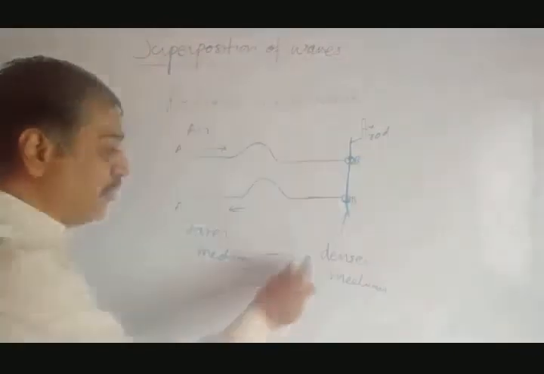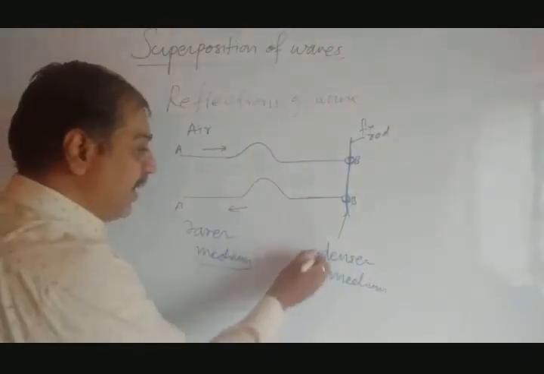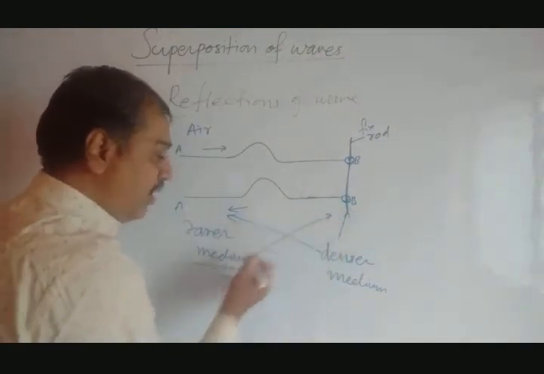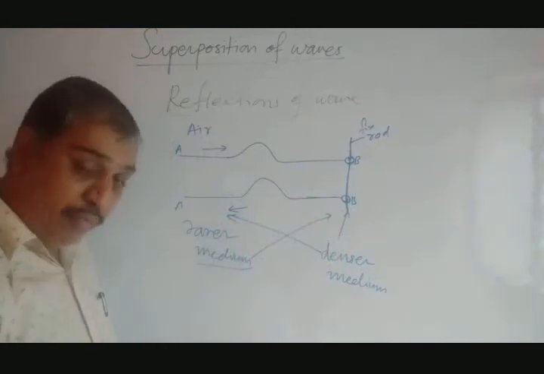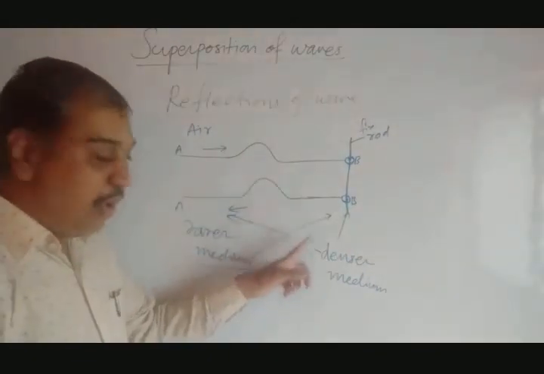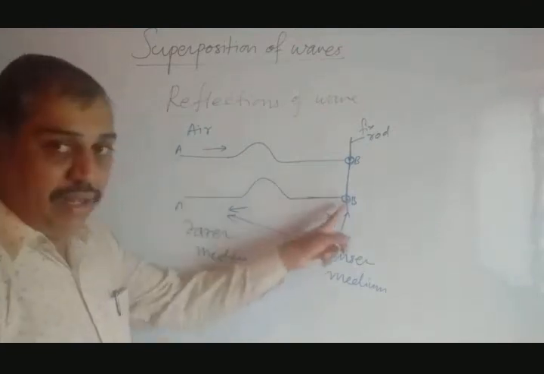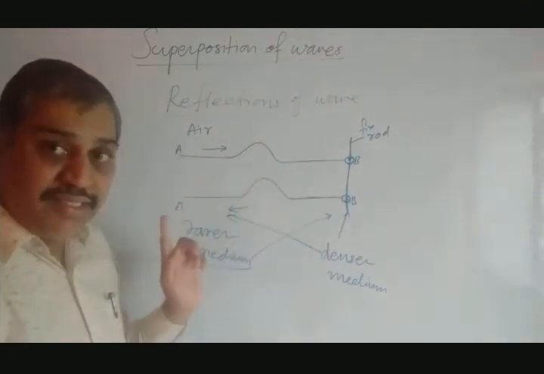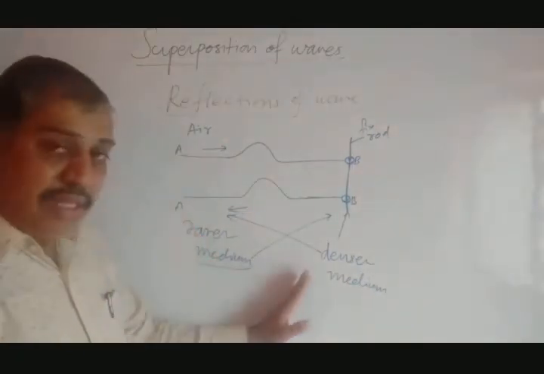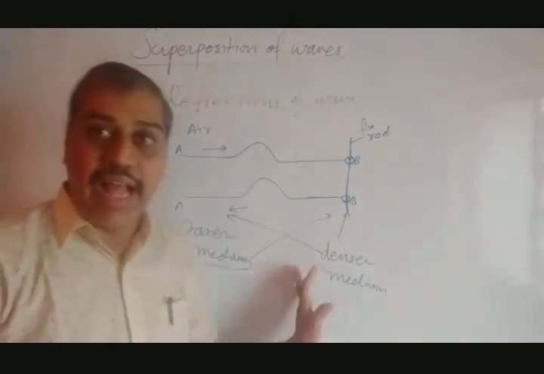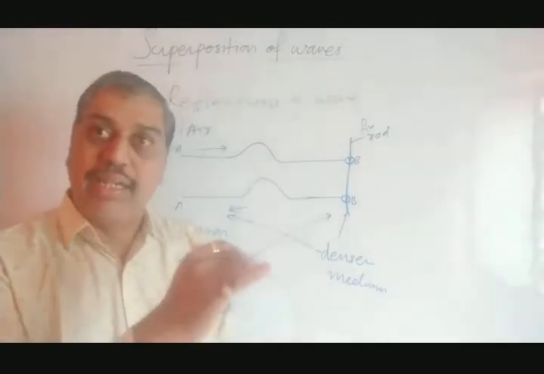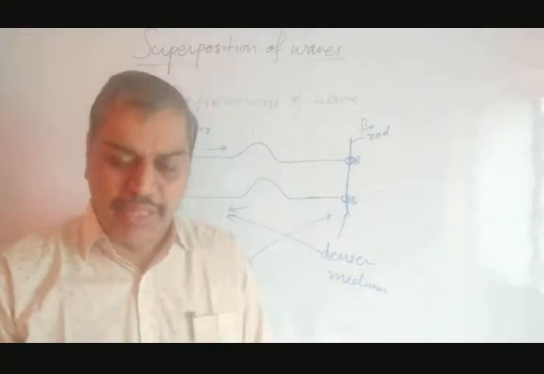Now it is exactly opposite: this is the rarer medium and this is the denser medium. The wave is moving from denser to rarer, and a crest will be reflected as a crest. But when the wave moves from rarer to denser, a crest will be reflected as a trough. That you have to remember. And a trough will be reflected as a crest. Exactly opposite things.